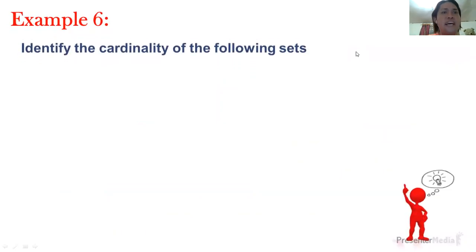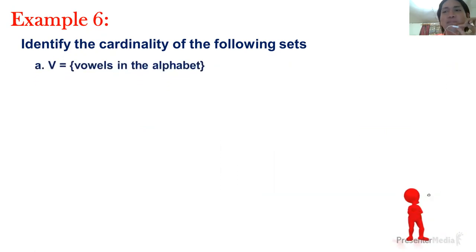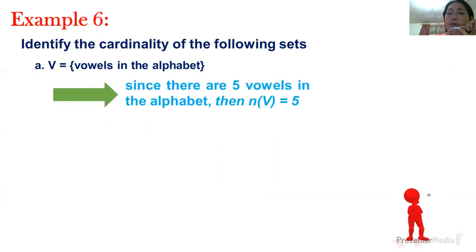Okay, let's do example number 6. In this example, you're going to identify the cardinality of the following sets. Letter A, set V, vowels in the alphabet. Since there are 5 vowels in the alphabet, then n of V is equal to 5. In short, its cardinality is equal to 5. Who got the same answer? I hope you have the same answer. Let's do the other one.